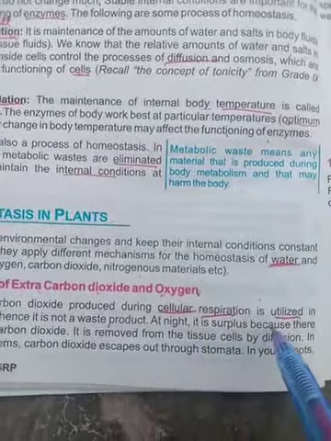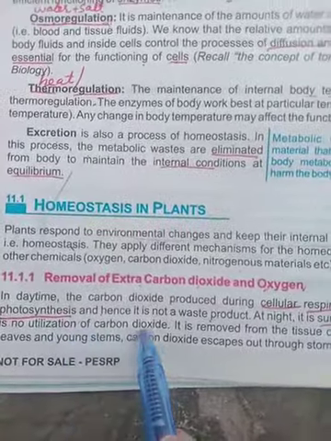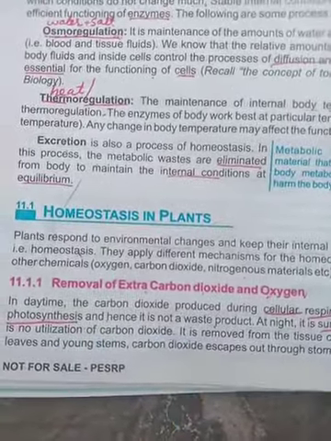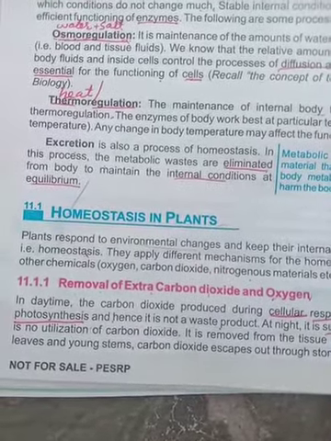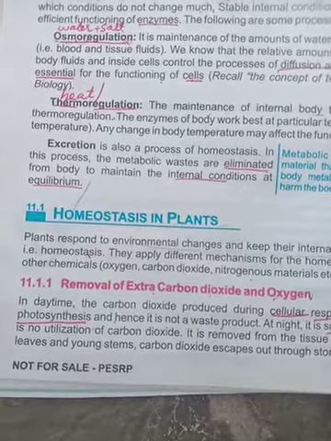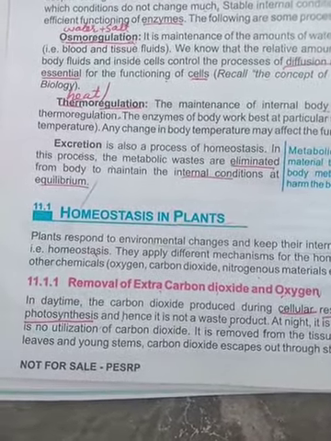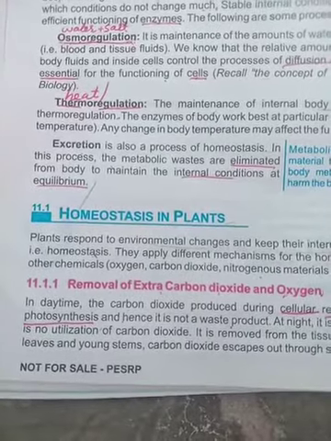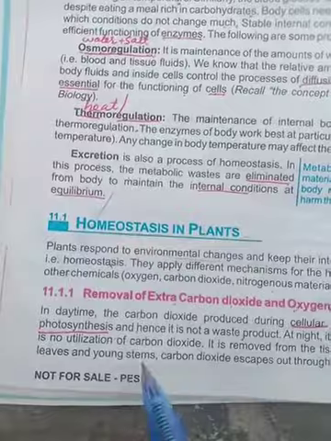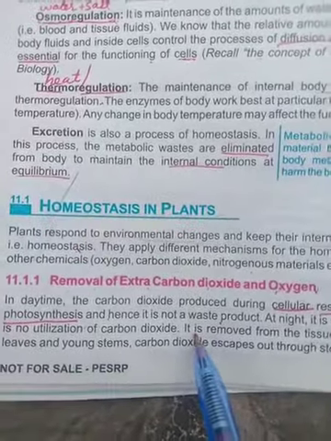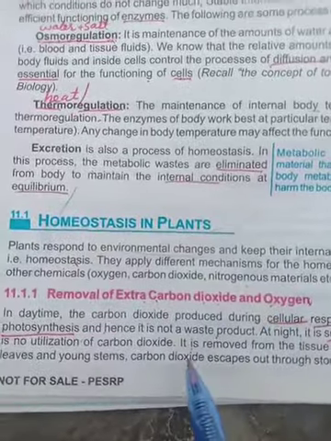At night it is surplus, it is doubled, because there is no utilization of carbon dioxide. You can take the example of yourself: in daytime we release carbon dioxide and inhale oxygen, and the carbon dioxide which we exhale is absorbed by plants. So if there are no plants, no trees, then life on earth would stop. The same process is described in the removal of extra carbon dioxide and oxygen.